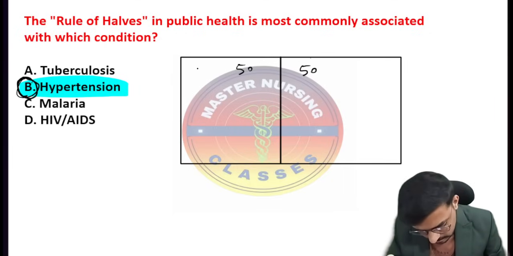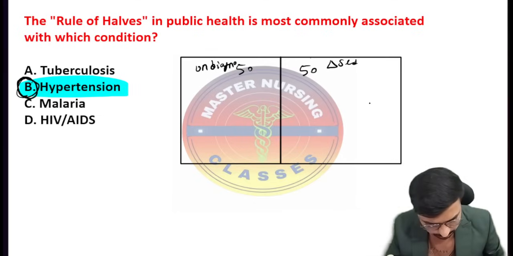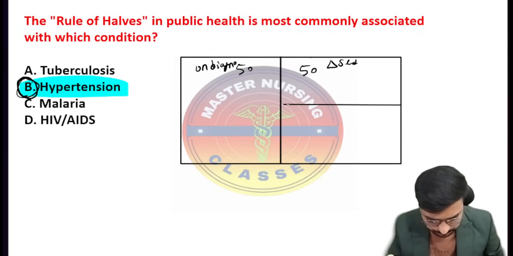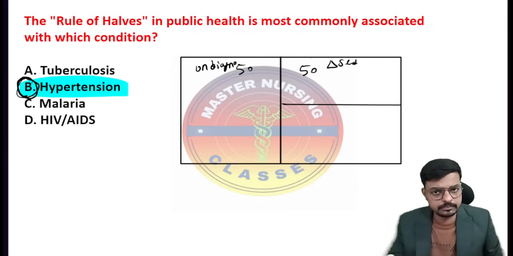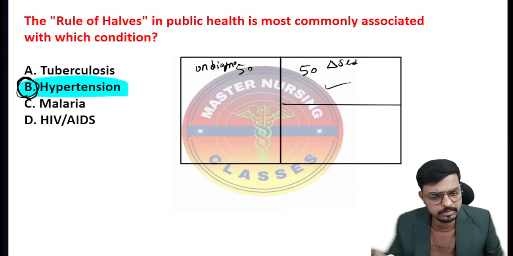Consider this is undiagnosed and this is diagnosed. In this diagnosed 50%, only 50% will take treatment. So this 50% will remain untreated, and this 50% will take the treatment.